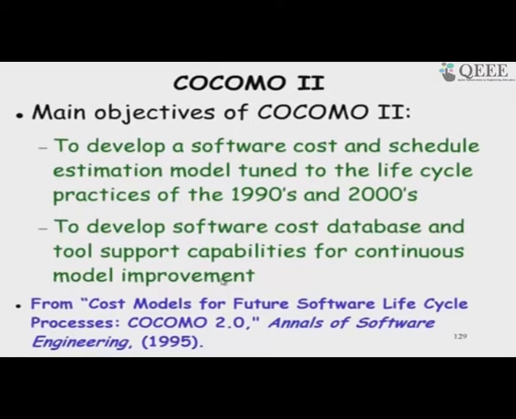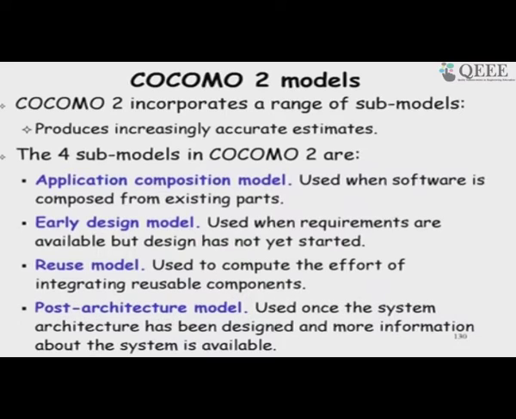So, a company that is using it for the different projects that it is doing should be able to estimate with increasing accuracies. In COCOMO 2, 4 models are proposed. Unlike COCOMO 1, where there was one model to be used throughout the life cycle, here we have different models. One is the early design model. This is when the requirements are just available, but nothing has started. So, it is in the early phase of the development.